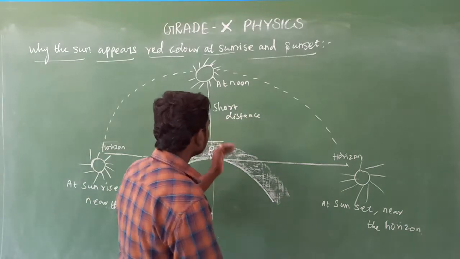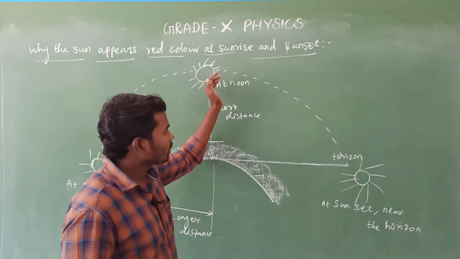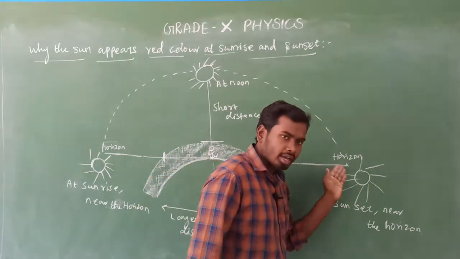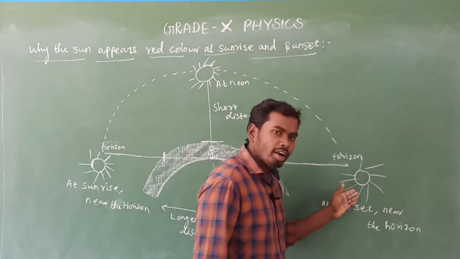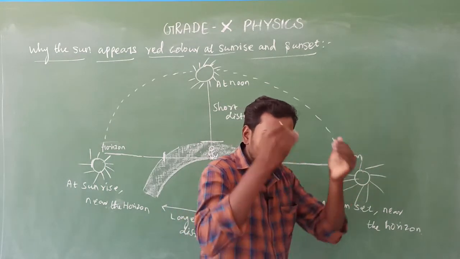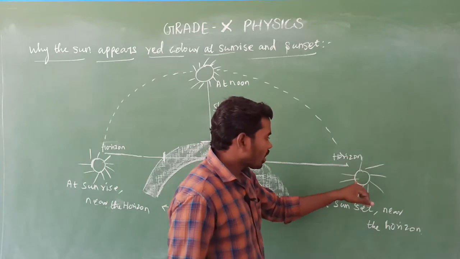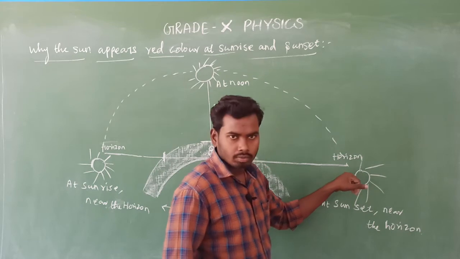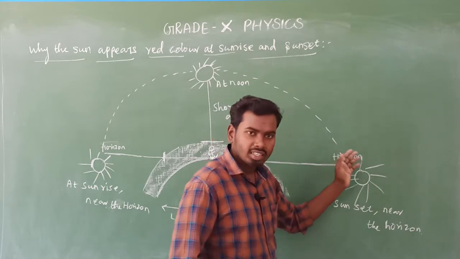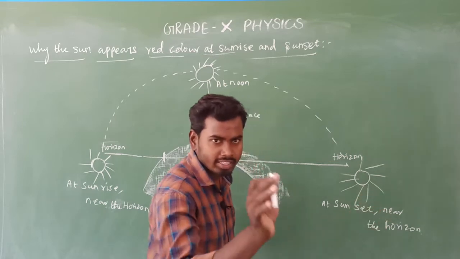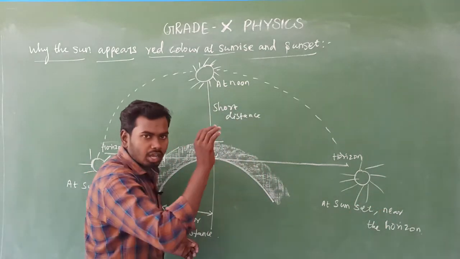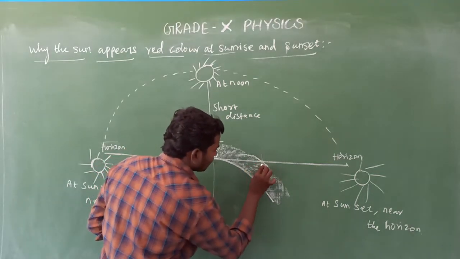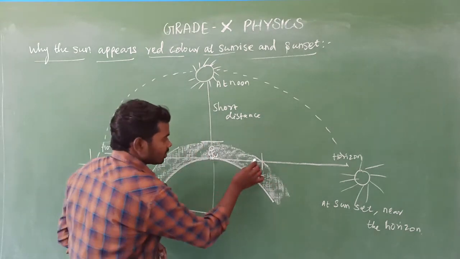Is it clear? Yes. So after noon time, the sun's position gradually changes. Now you come to here. The sun is ready to set. Now consider the sun is located very close to the horizon. I have considered that as sunset. So this is the outer line of the atmosphere. Can you see this clearly? Yes, this is the outer line of the atmosphere.